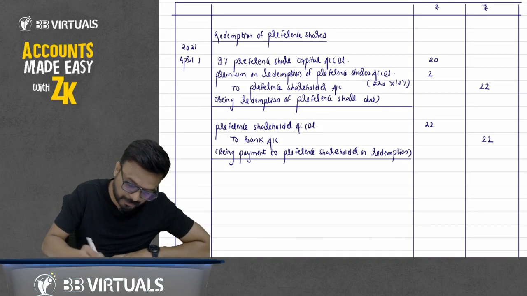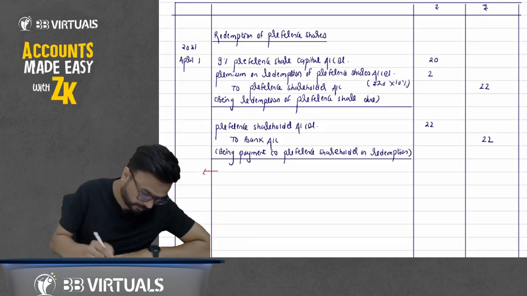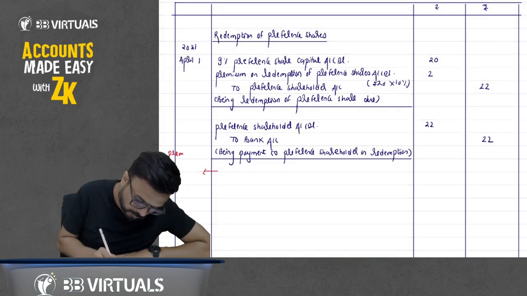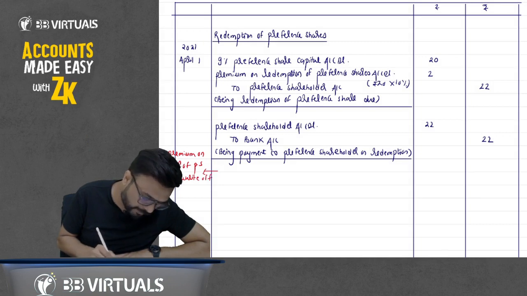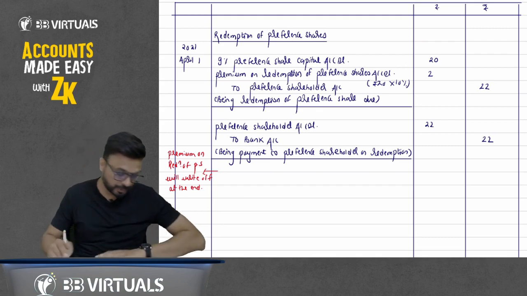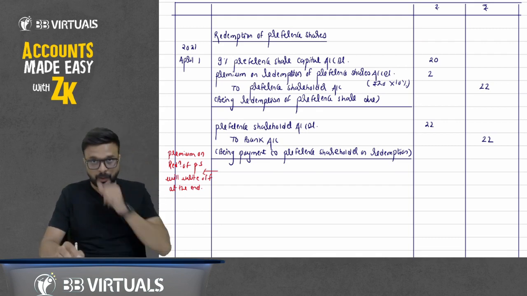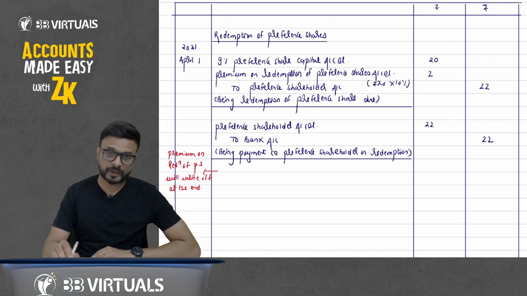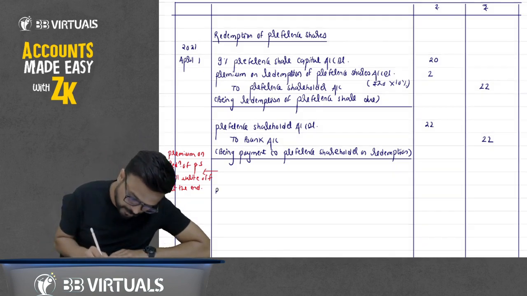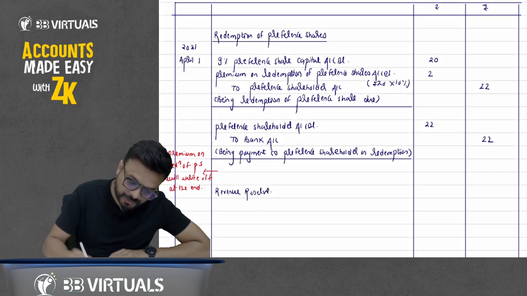One more important thing. Let me write for your reference. I am writing here that premium on redemption of preference share will be written off at the end. I will discuss there. Don't worry. We'll discuss about it there. So now we have to transfer to CRR. So revenue reserve account debit to CRR.